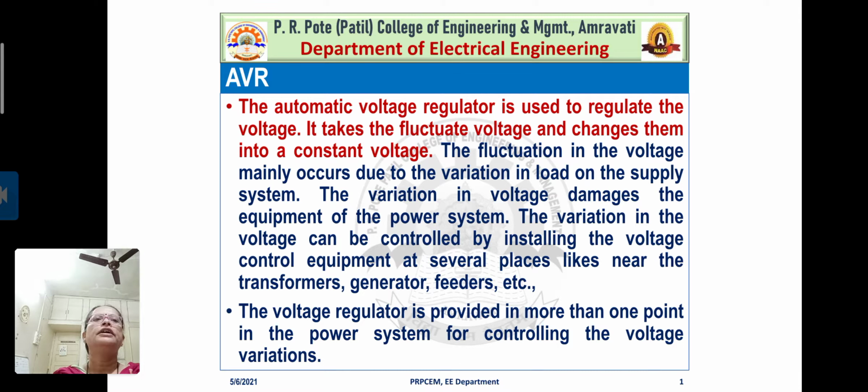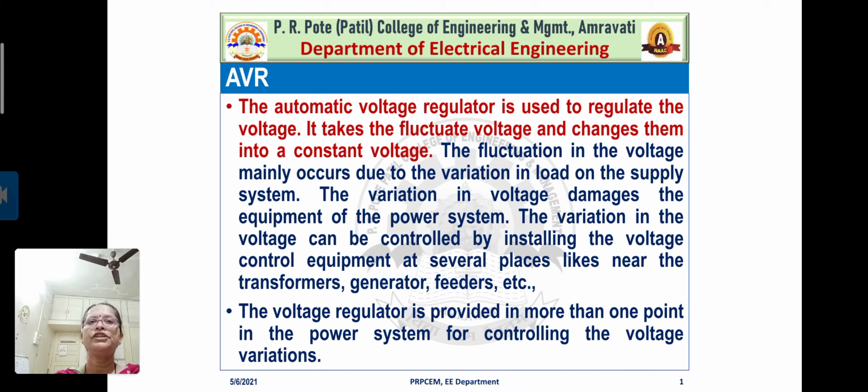So the automatic voltage regulator, as it is used to regulate the voltage, takes the fluctuating voltage and changes it into a constant voltage. The fluctuation in voltage mainly occurs due to the variation in load on the supply system. Yes, we know this. We know how load is varying from time to time.